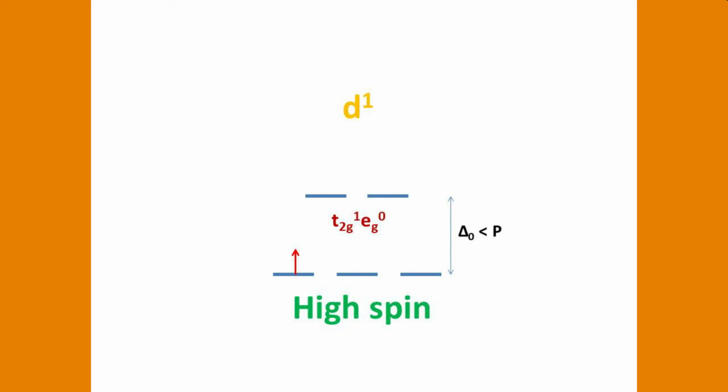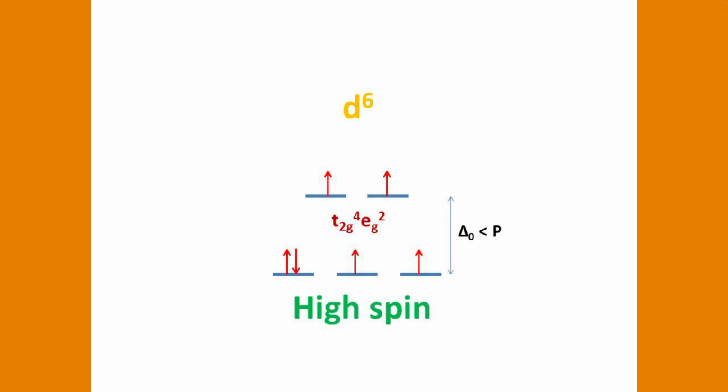Delta O is less than the pairing energy. The first electron will enter the T2G orbital, so the electronic configuration is T2G1, EG0. Let us see the second electron. The second electron also enters the T2G orbital, so the configuration now is T2G2, EG0. The third electron in T2G orbital, T2G3, EG0. The fourth electron, T2G3 and EG1. Why? Delta O is less than the pairing energy. The fifth electron in the EG orbital, T2G3 and EG2.